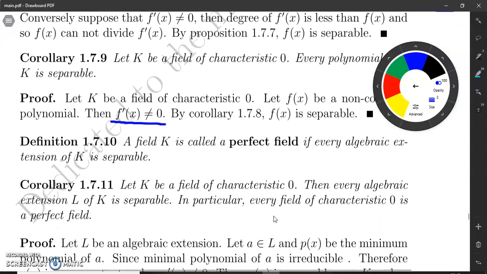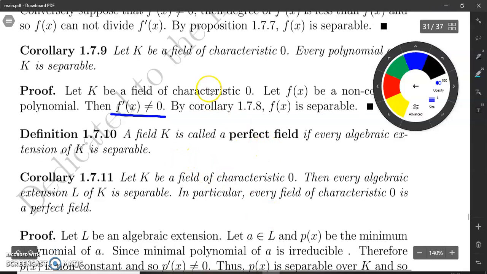Now we introduce the notion of a perfect field. First we give the definition of a perfect field and then discuss one burning result. A field K is a perfect field if every algebraic extension of K is separable. So before giving examples, we just discussed some results. These results provide several examples to learners.